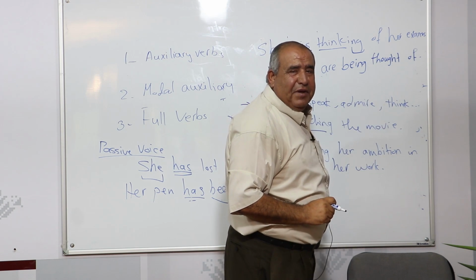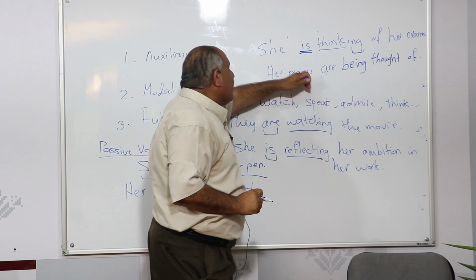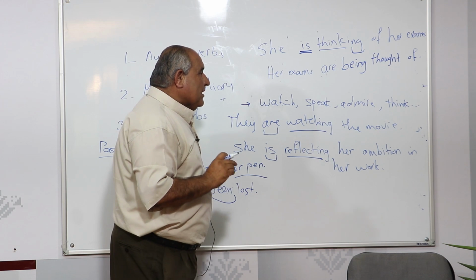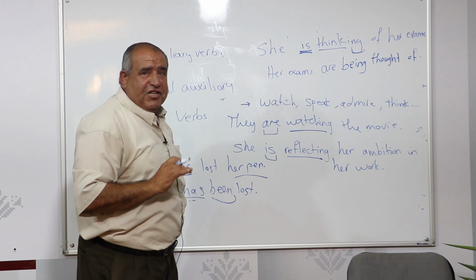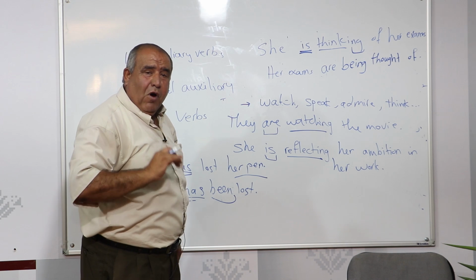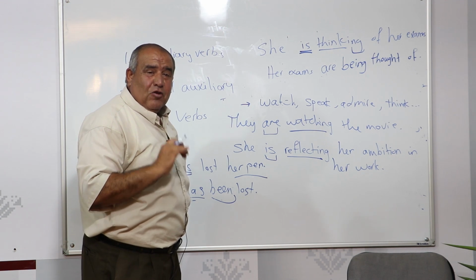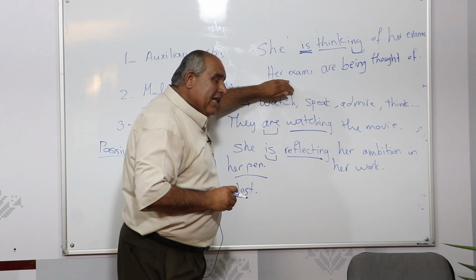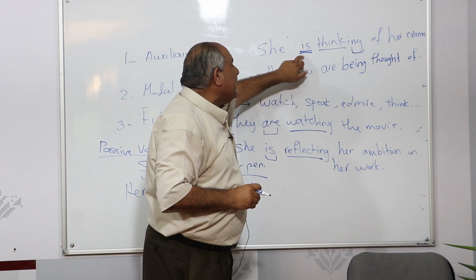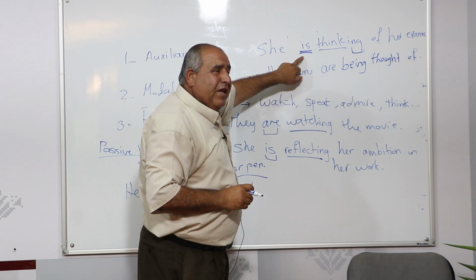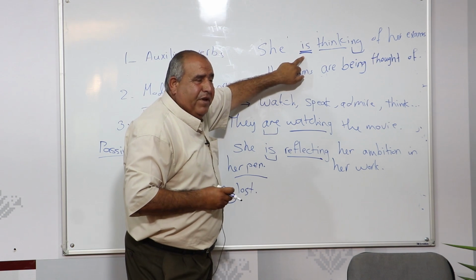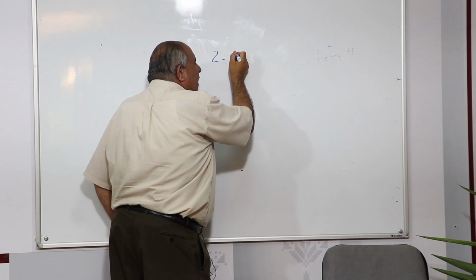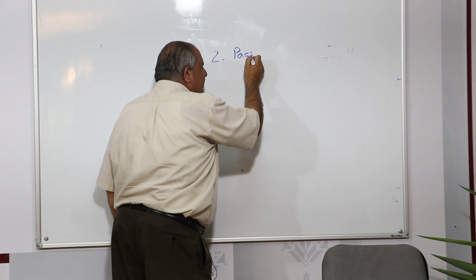Her exams are being thought of. This is the passive voice of the sentence: She is thinking of her exams. What is being taken into consideration in this form is that if you want to change any sentence into passive voice, you must begin with the object at the very beginning instead of the subject. Then, if there is a verb to be in the sentence, an auxiliary verb be, am, is, are, was, or were. Now, we talk about the passive voice again.